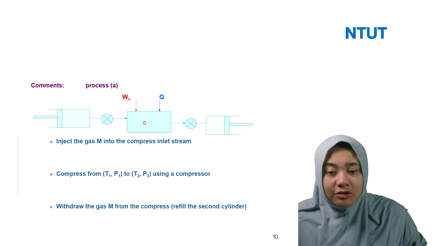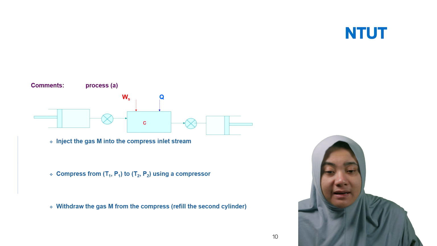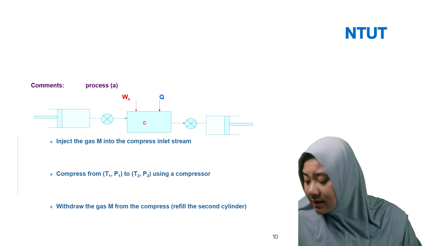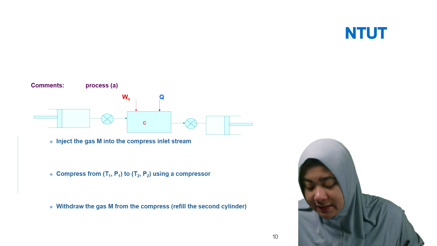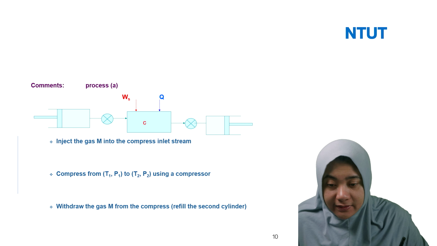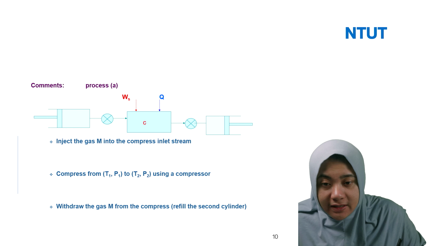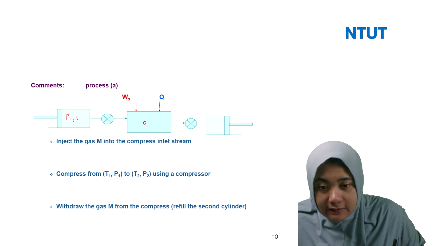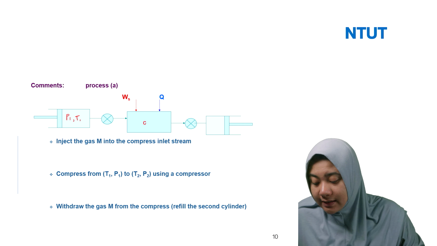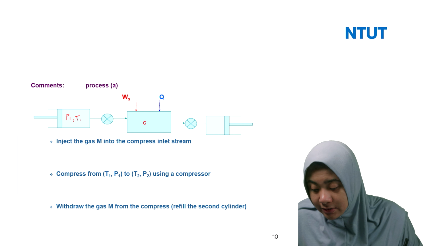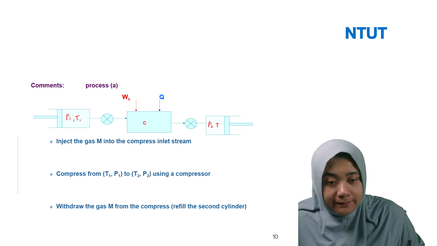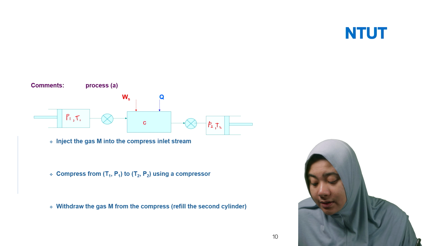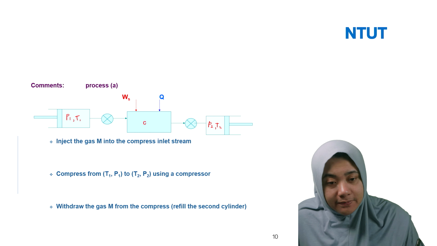So here, to push into the compressor, like illustration 3-1, like we discussed before. This is pistons. So you have P1, T1, and then the gas goes to the compressors and goes out as P2, T2. So this is in process A.